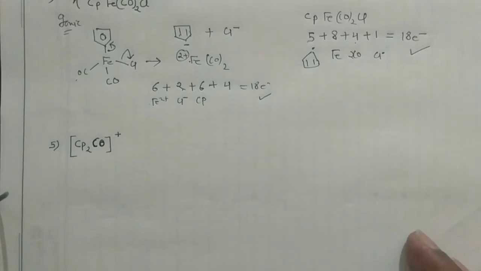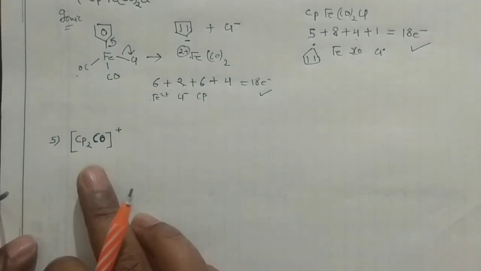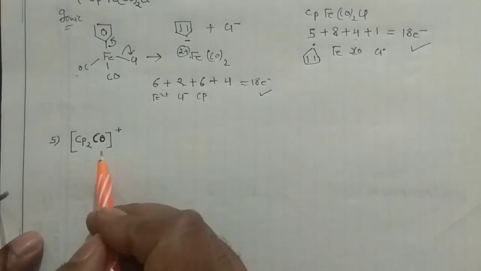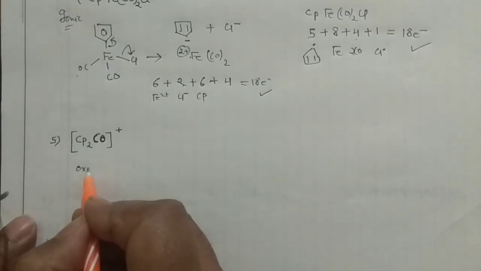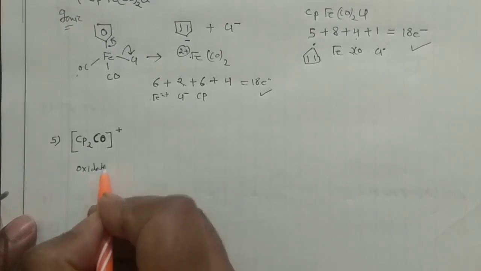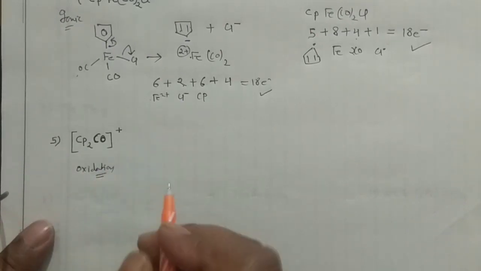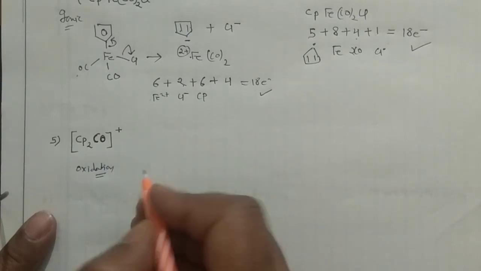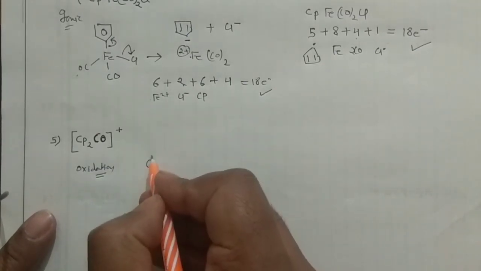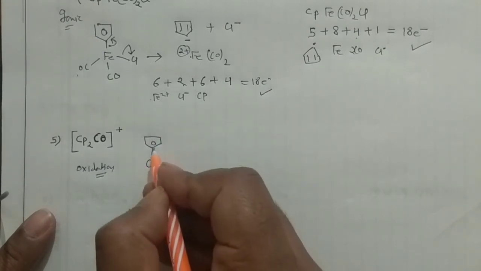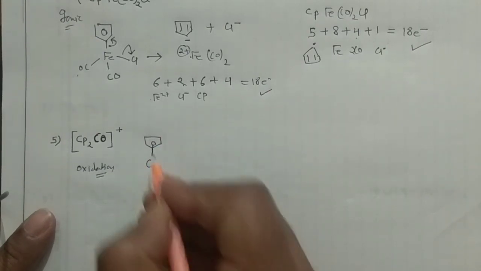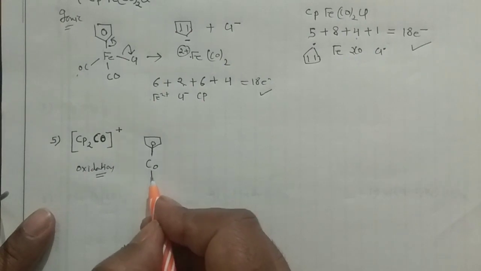And my next problem, I'm giving you that particular problem, this is Cp2Co positive. In this problem, first I am going for the oxidation method, or say the oxidation or ionic method, you can call it anything. So I have my cobalt here, and then I have this. Nothing is given here, so you can assume the hapticity is 5 in that case.